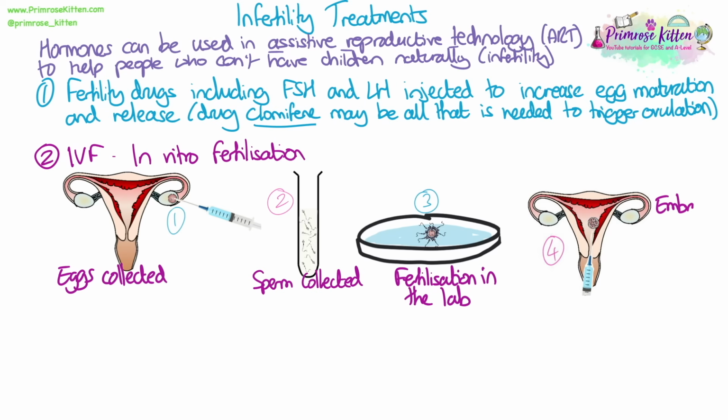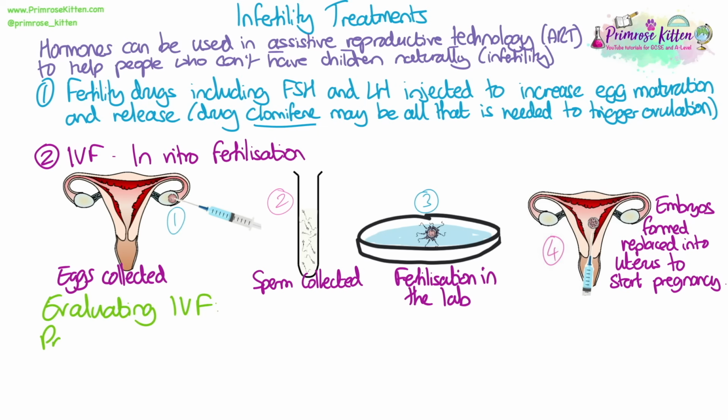These are encouraged to fertilise in the lab, in a dish or in a test tube, which is where the name comes from. In vitro literally means in the glass. Once fertilisation has occurred, they are left to develop to form an embryo, and then those embryos can be replaced back into the uterus in order to create a pregnancy.